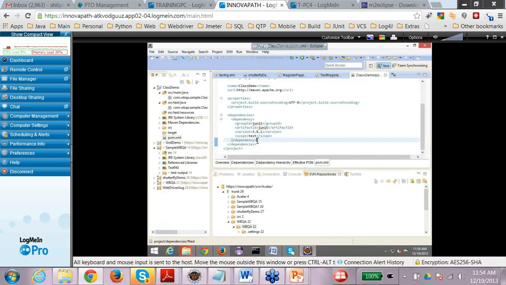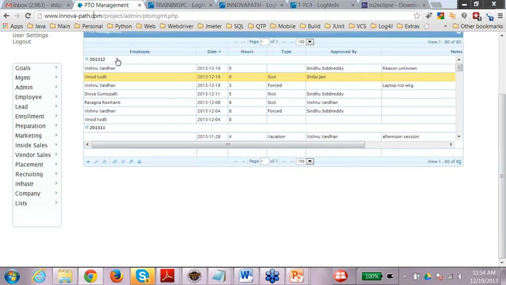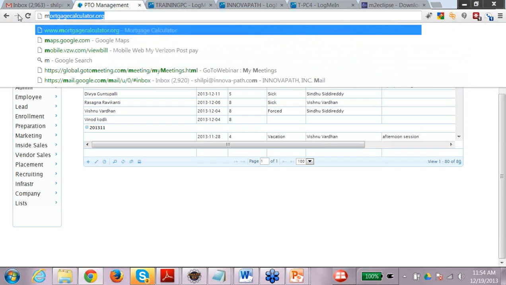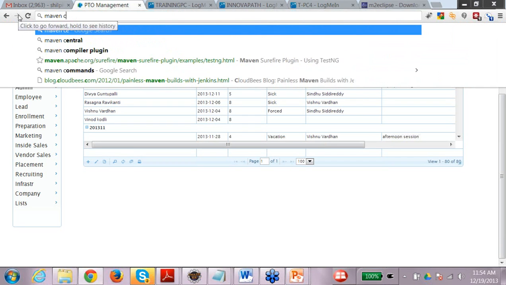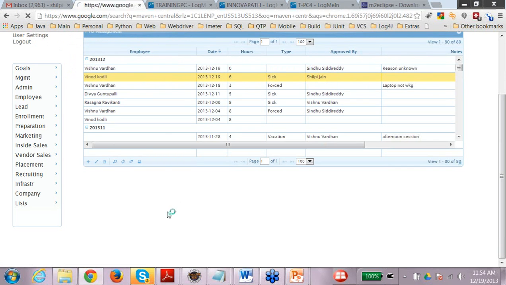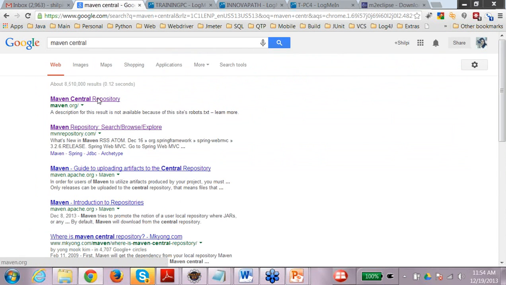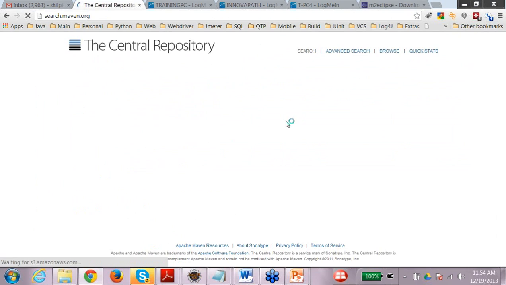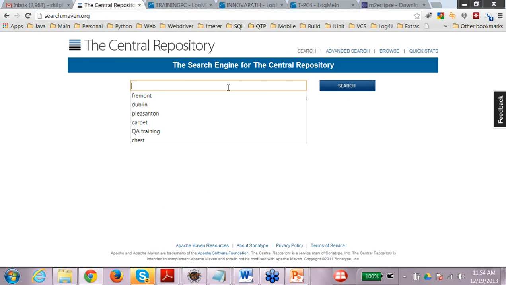For example, let's say I want the JUnit 4 dependency or the TestNG dependency. You can go to the central repository, so you can look for Maven Central. Here you can search for, say, JUnit.